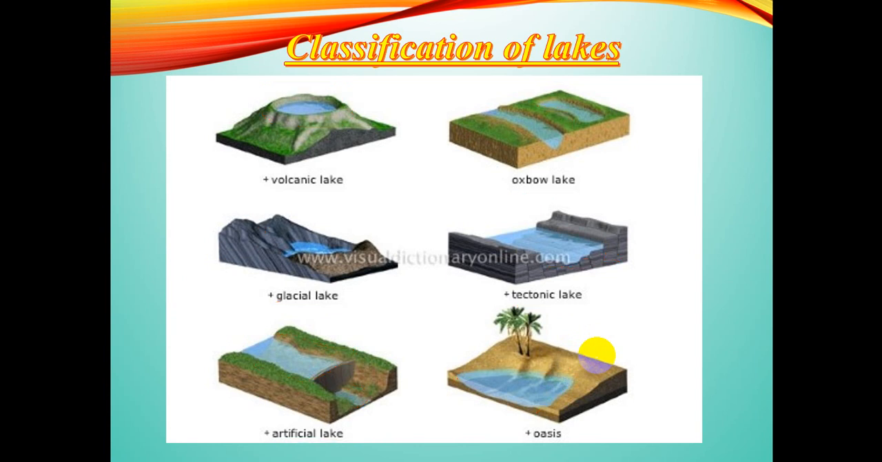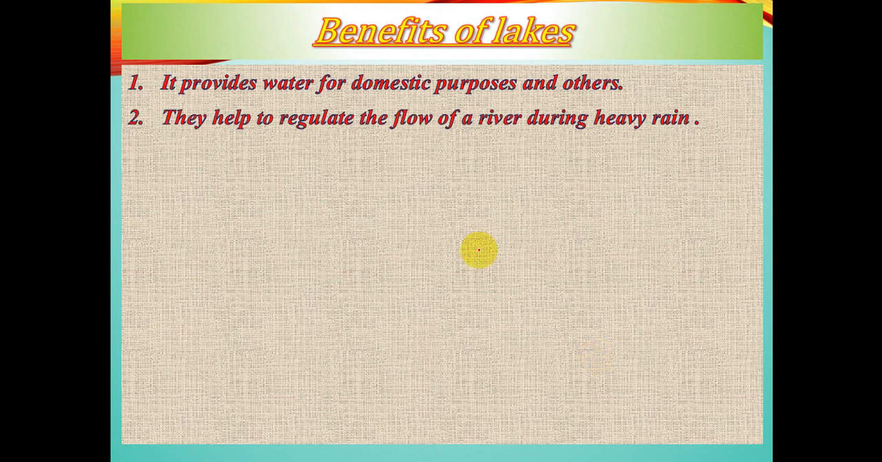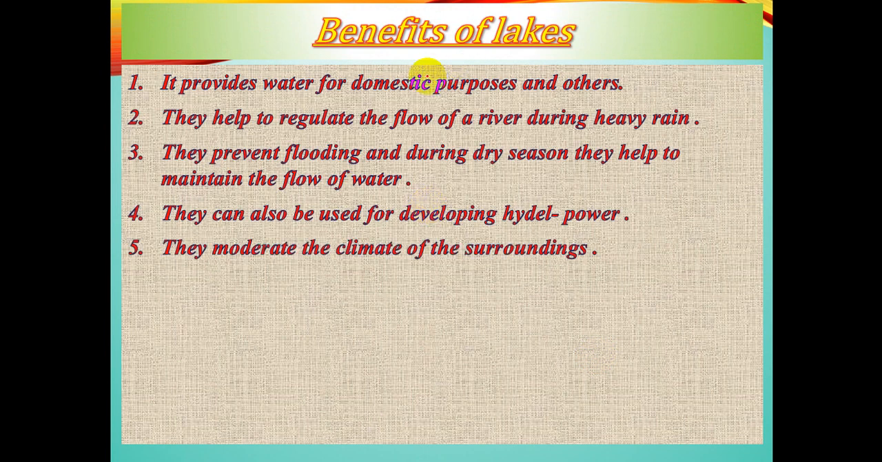Now let us move to the next topic, that is related to the benefits of lakes. Obviously it provides water for domestic purposes. It helps to regulate the flow of rivers during heavy rain. Now, when there is excessive rainfall, heavy rainfall, what is the resultant?